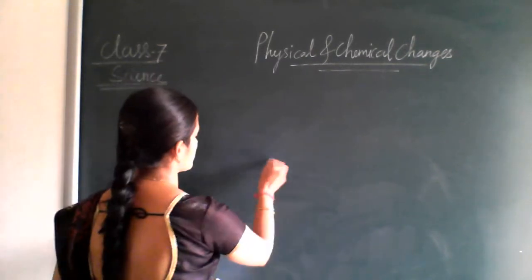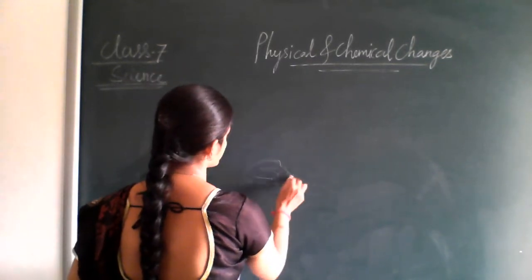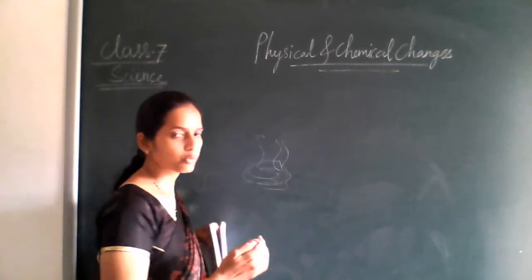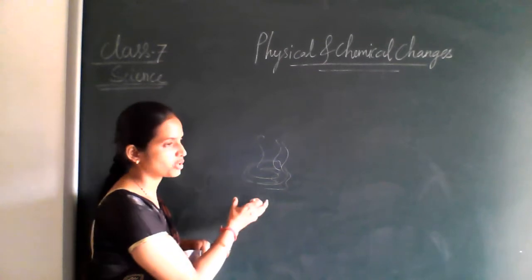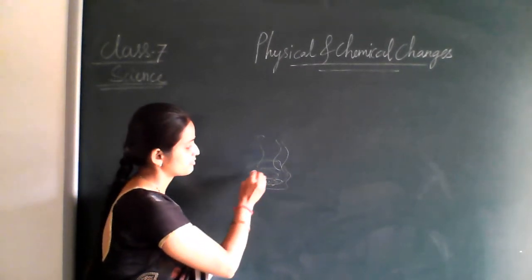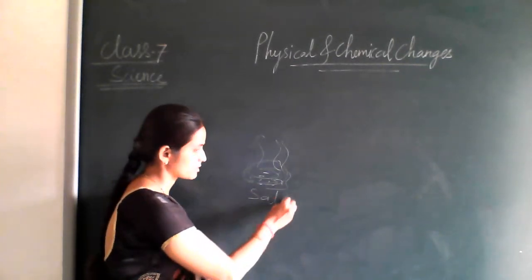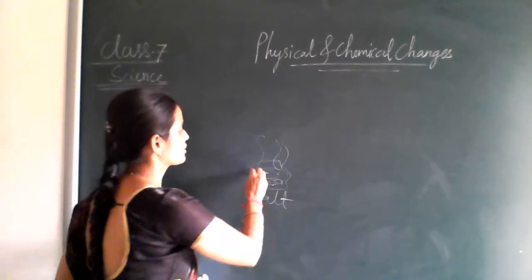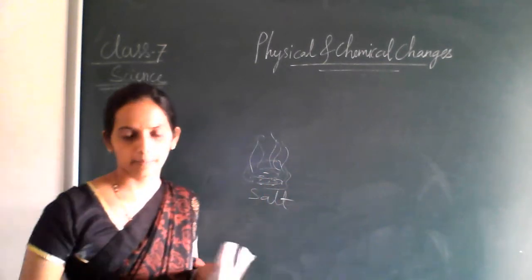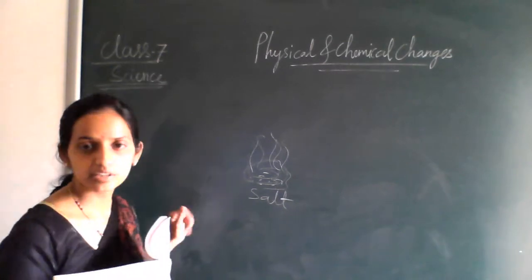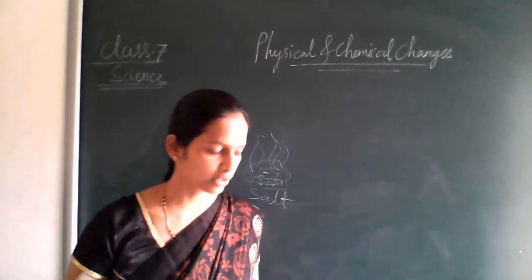If there is salty water or sea water, it will get evaporated. The water content will evaporate and the leftover salt will be present. By the process of evaporation, we get the salt from the sea water.